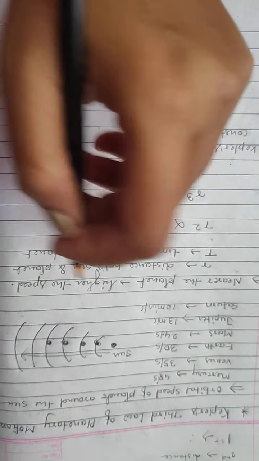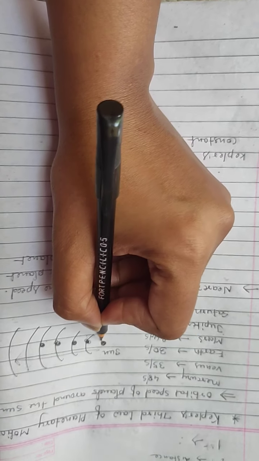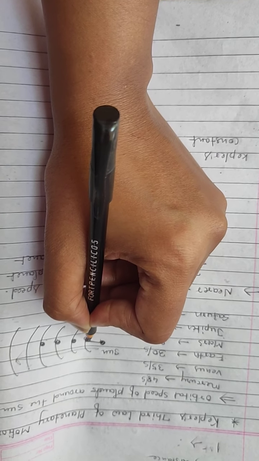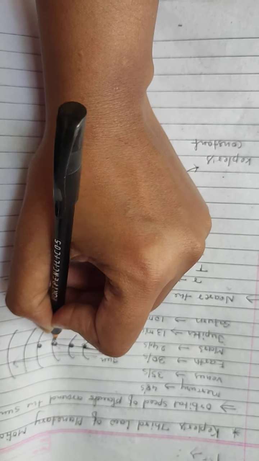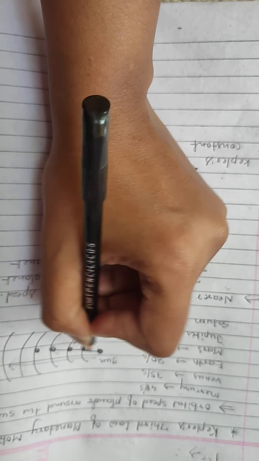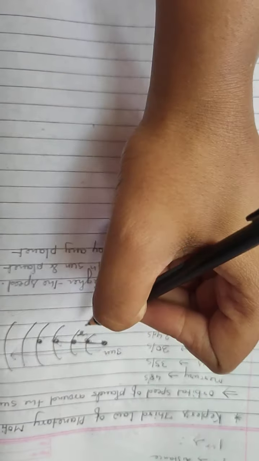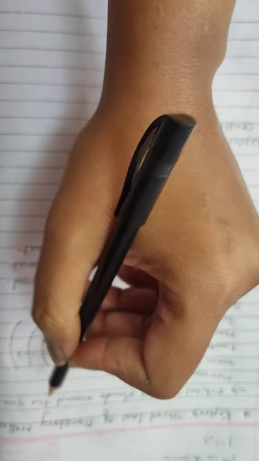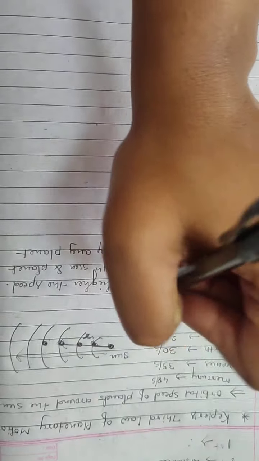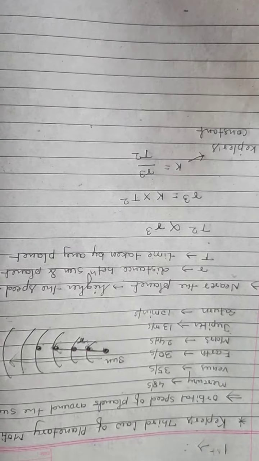So let us consider r as the distance between the sun and the planet. If we are talking about Venus or Mercury or Earth, let us take Earth. I am taking the distance from the sun to Earth as r, and t is the time period, the time taken to make the revolution around the sun. How much time Earth is taking, that is t.